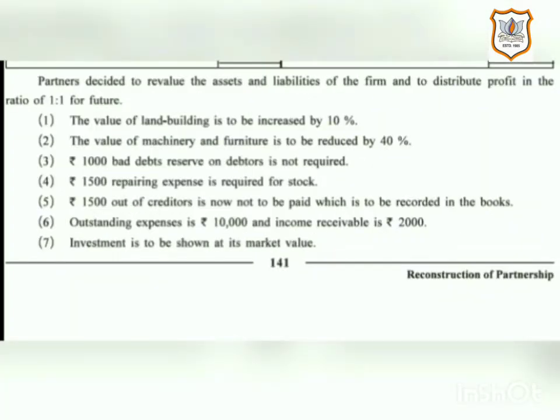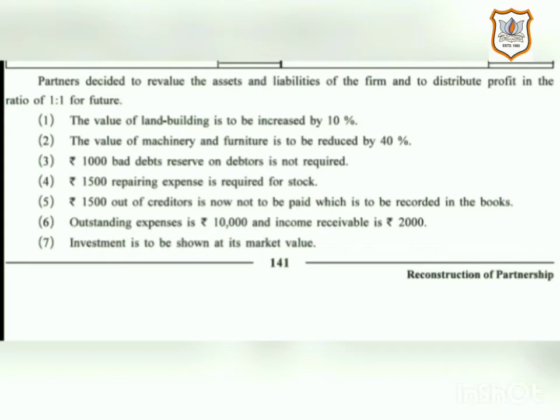Then it is given that partners decided to revalue the assets and liabilities of the firm and to distribute profit in the ratio of 1:1 for the future. Here their old ratio is given 5:3 and their future ratio is given 1:1. Some information is given regarding revaluation of assets and reassessment of liabilities.